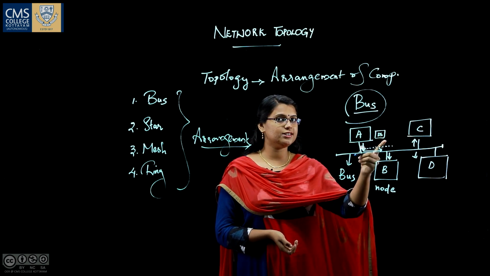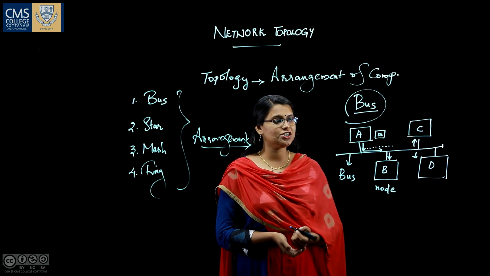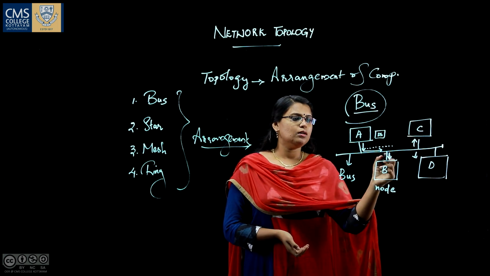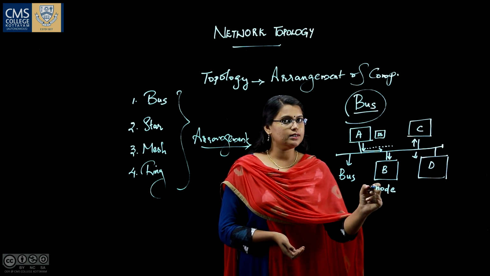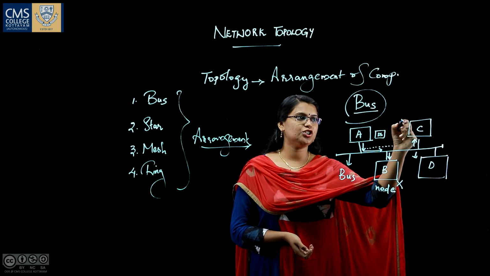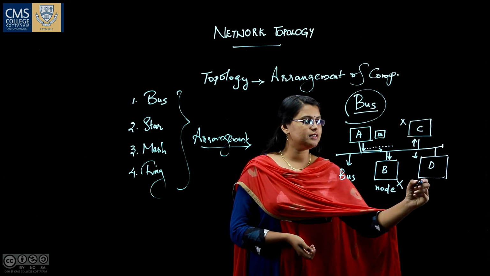Our intended destination is system D, so the message will carry the destination address of system D. All other nodes other than the intended destination will discard the message, and the intended destination will accept the message.